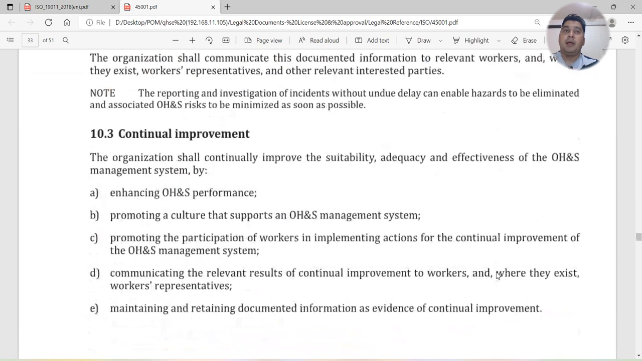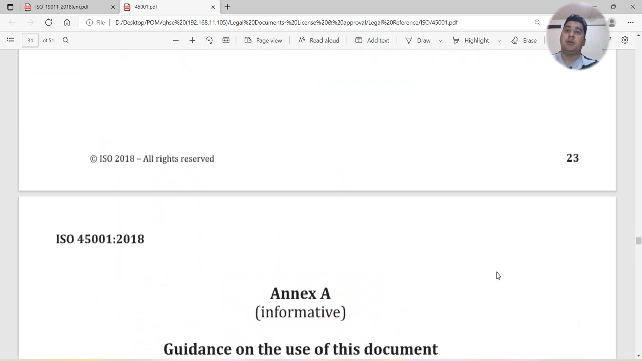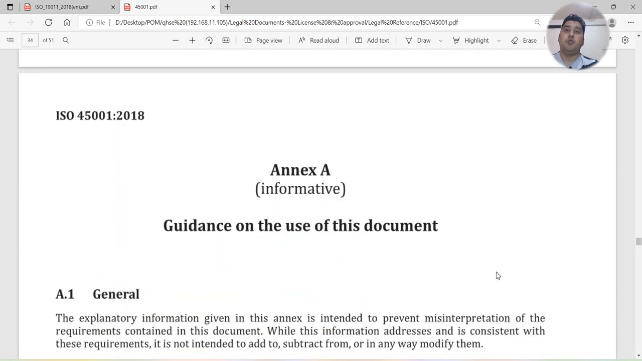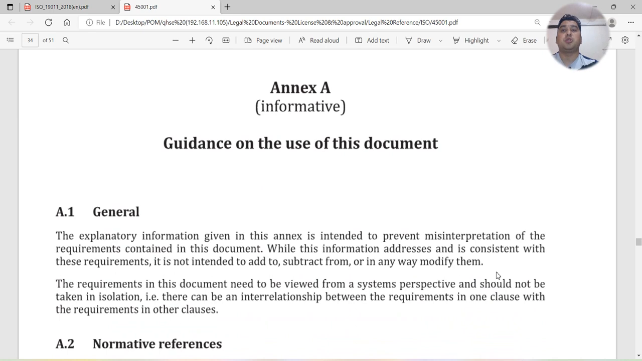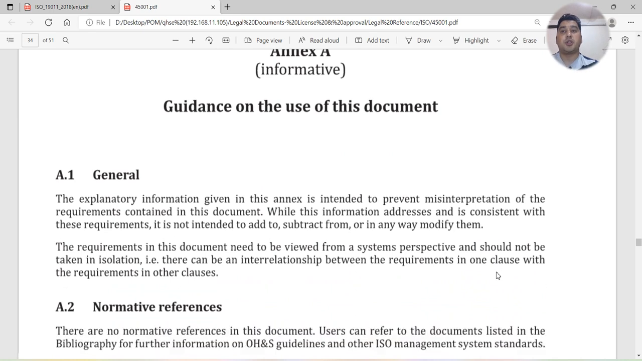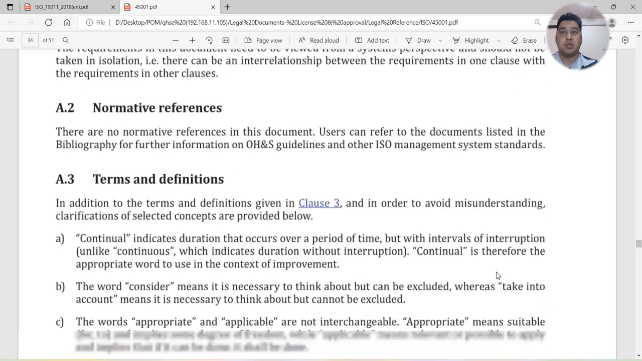After that, we have Annex 1, guidance on the use of this document. How you can use this document. It will give you some information also. Normative reference, terms and definitions are there also.